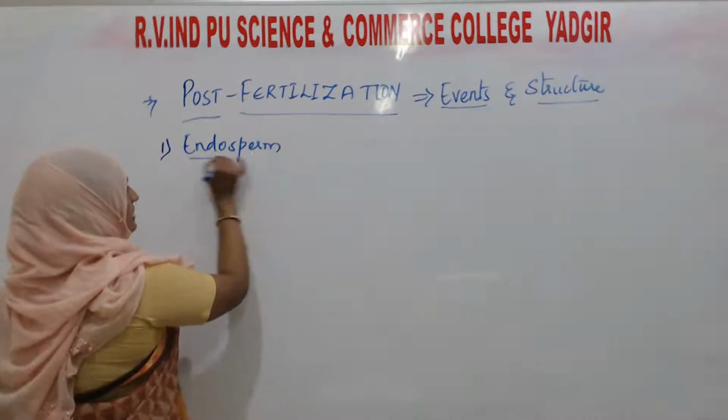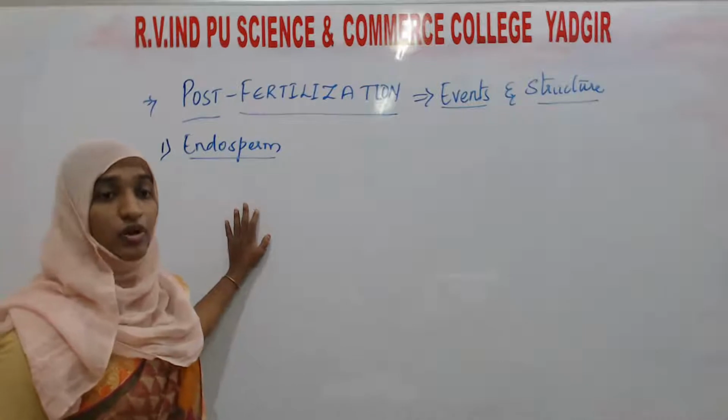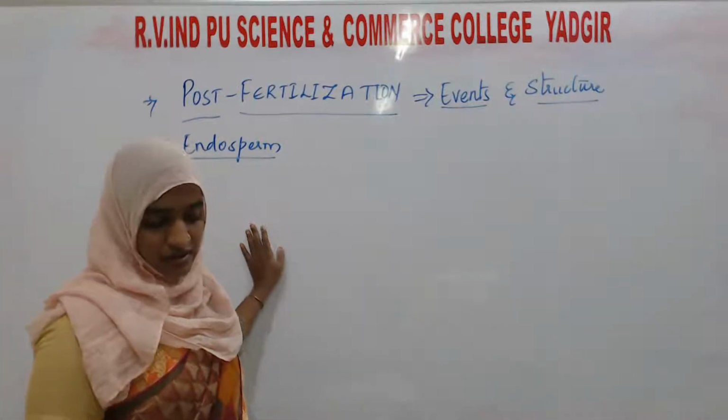Endosperm. What is endosperm? Let's see what exactly is meant by endosperm.